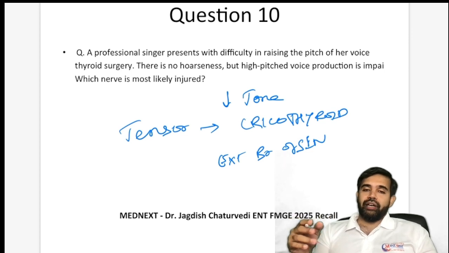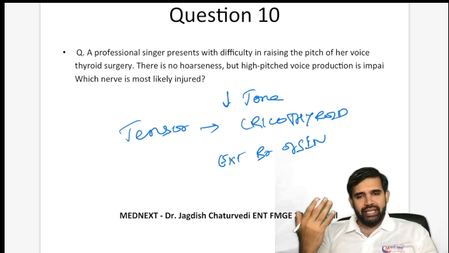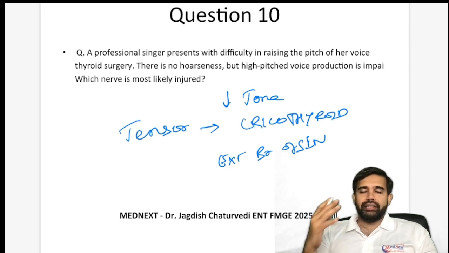This is a very, very straightforward answer. Many times the same thing the examiners have asked, and in future also they don't have any fun in asking you in the exact same way. So think about what is the clinical application that they are asking, and that is how this answer is going to be.